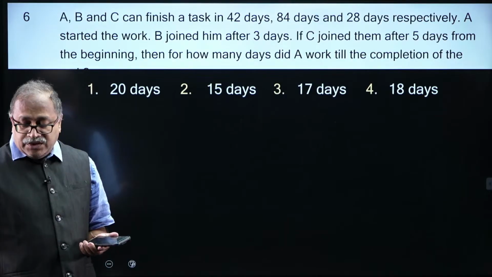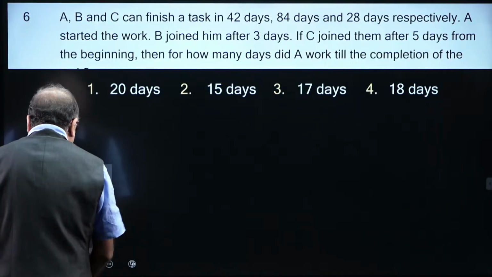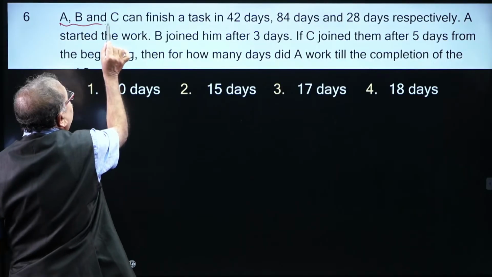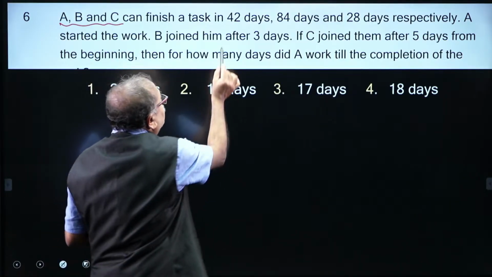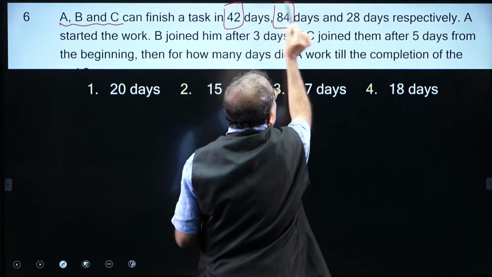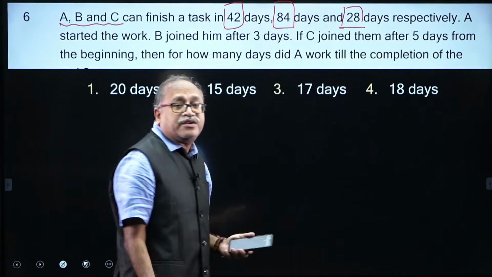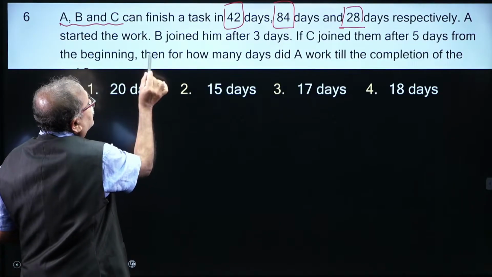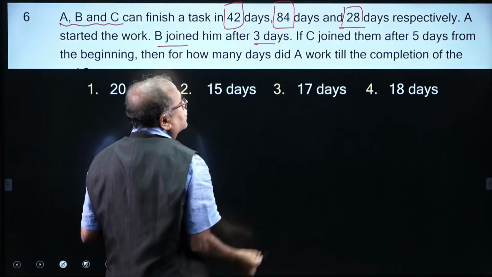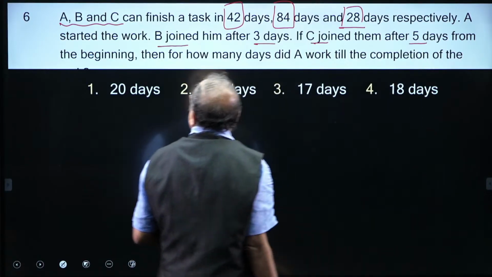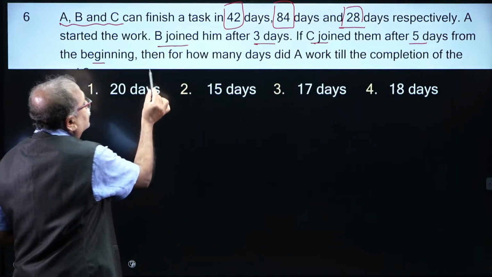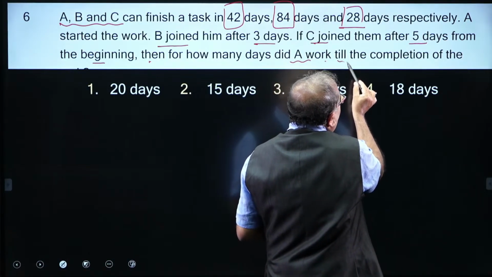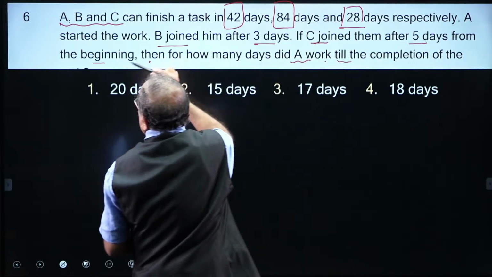Okay. Moving on to the next question over here. Come on, it is a practice. So, your speed and understanding keep increasing further. A, B and C can finish the work in 42 days, 84 days and 28 days respectively. And A started the work. It says A started the work, B joined him after 3 days, C joined them after 5 days from the beginning. Now in how many days will the work be completed?